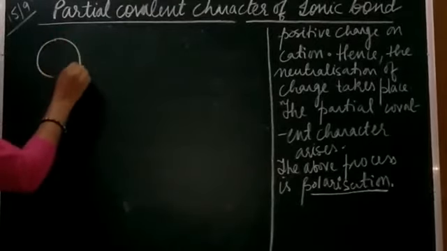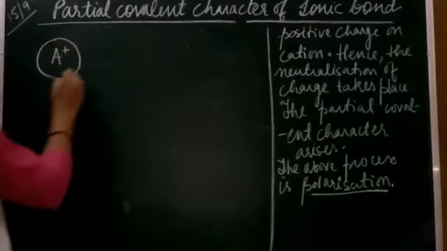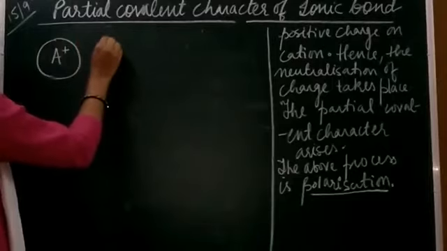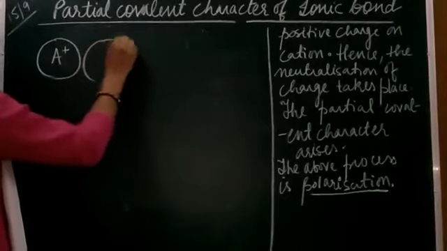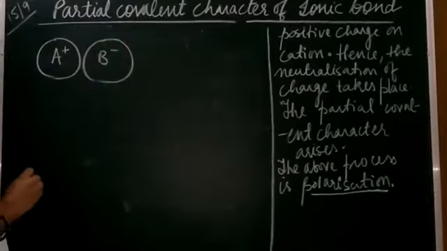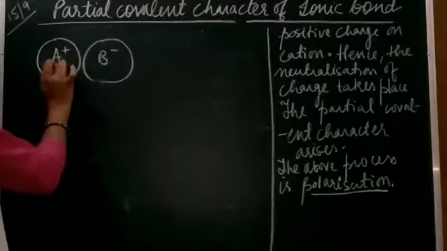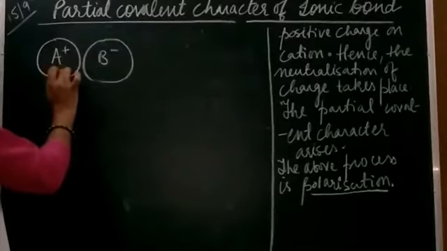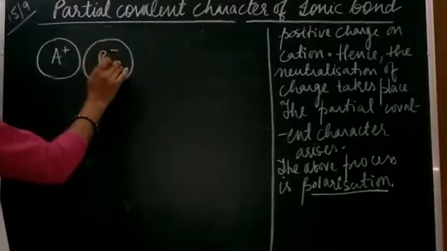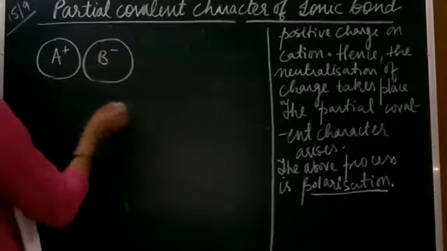If this is a cation, this is a positive charge, and here is the anion, this is B negative. What will happen? The A positive, that is the cation, is going to pull the electron cloud of B negative toward it. This is actually the bond which I have shown here, right?